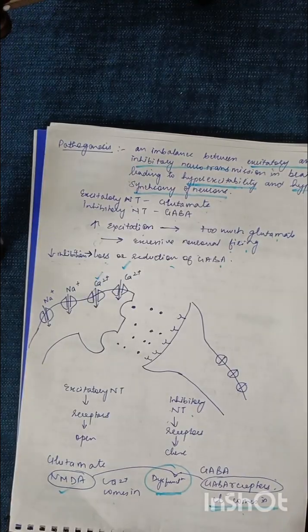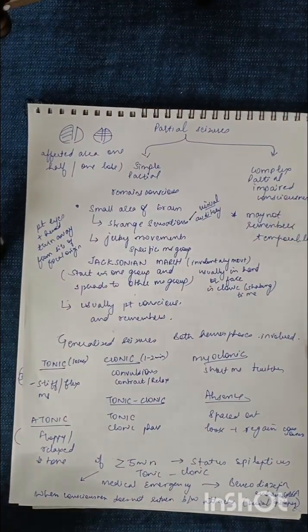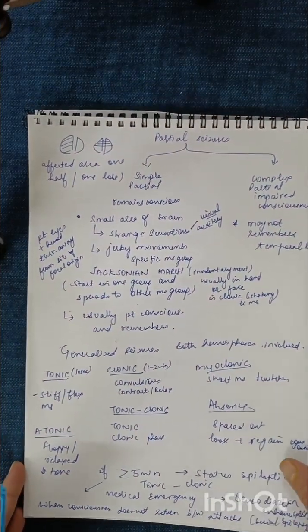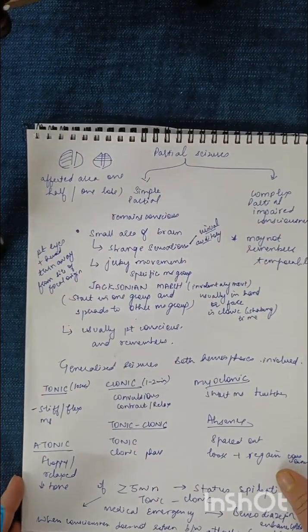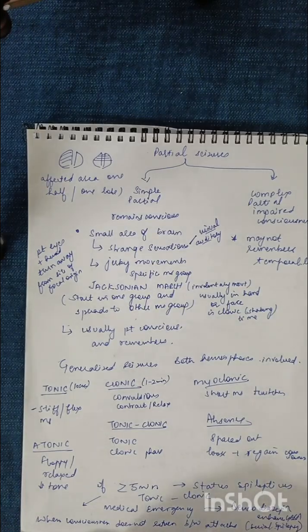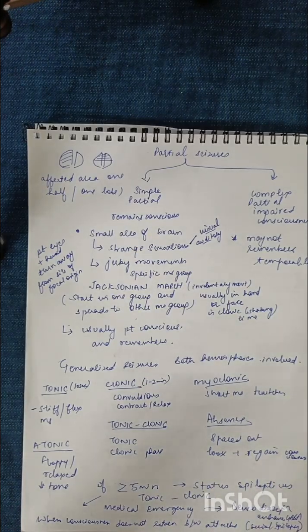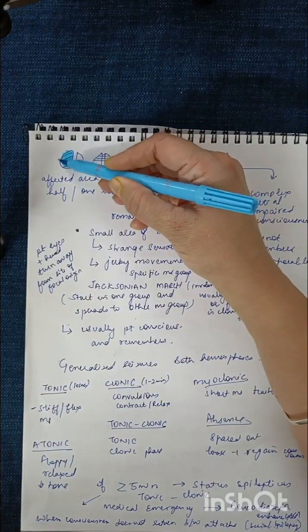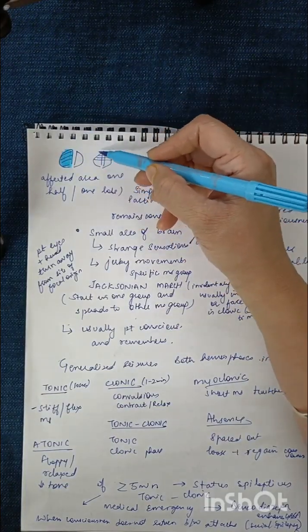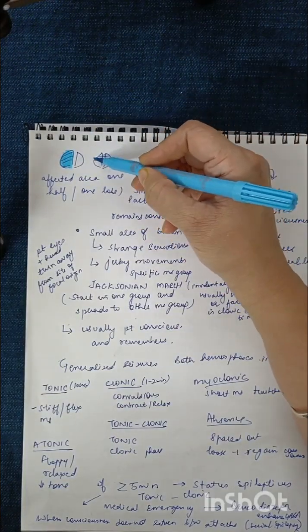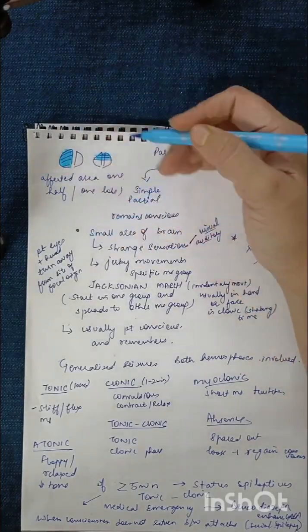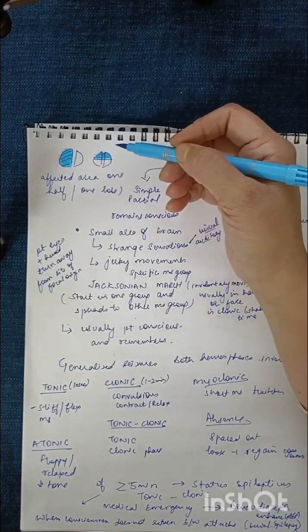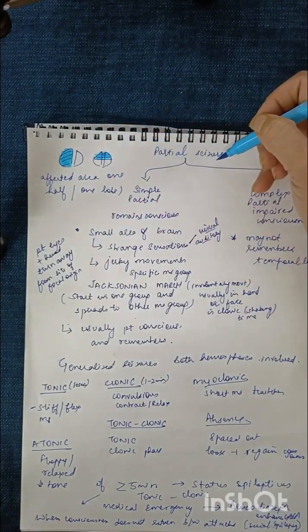Now let us see the clinical presentation. Depending upon the area which has been affected, half of the hemisphere may be involved, or one lobe may be involved. Depending on the area of involvement, we call it a partial seizure.